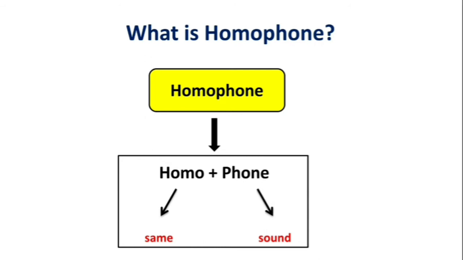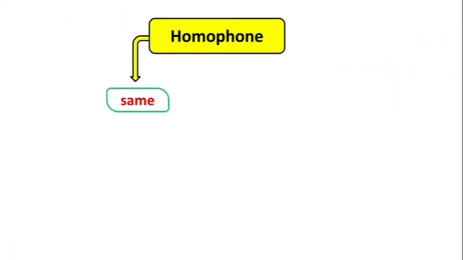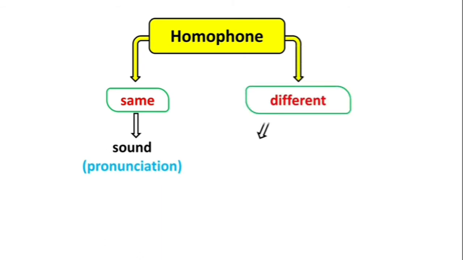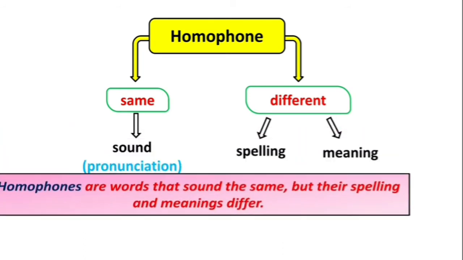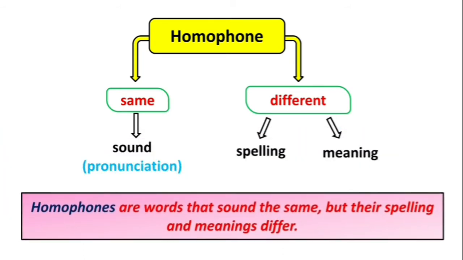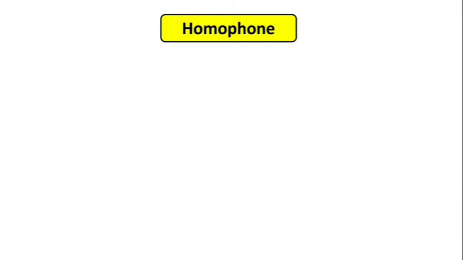It means they have something common or same, but differ with some other thing. What does it mean? It means there are words in English grammar that have same sound but have completely different spelling and meaning. These words are called homophones. Once again I repeat, homophones are words that sound the same but their spelling and meanings differ. Let's look at some examples of homophones to make things clear.